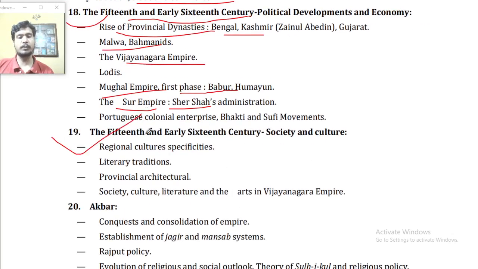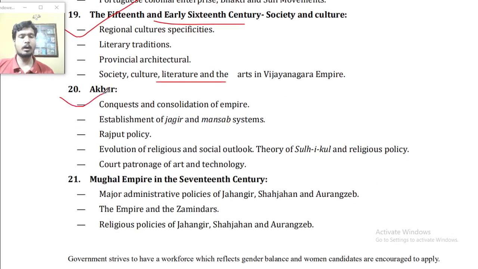Point number 19. The 15th and the early 16th century, society and culture, religion, culture, specificities, literary traditions, provincial architecture, society, culture, literature, and the arts of the Vijayanagara Empire. Akbar.